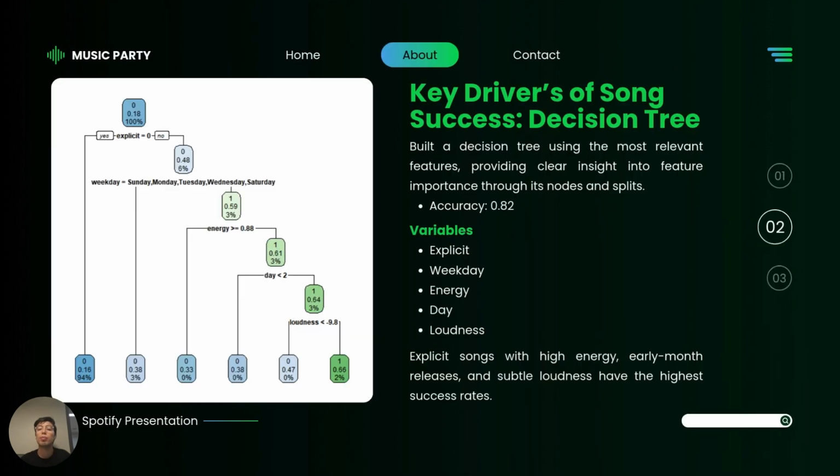Now, when we built our decision tree, we got an accuracy of 0.82, which is very high. When we analyze this tree, we see that explicit songs with high energy, early month releases, and subtle loudness have the highest success rates overall. So we see the hierarchy among those variables.